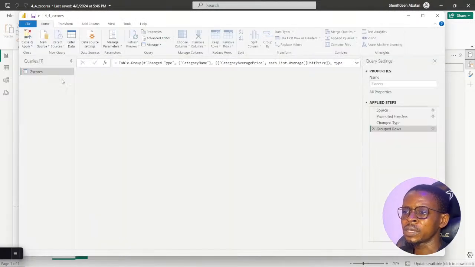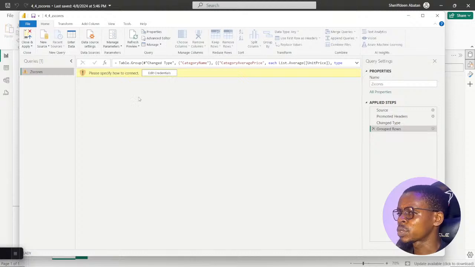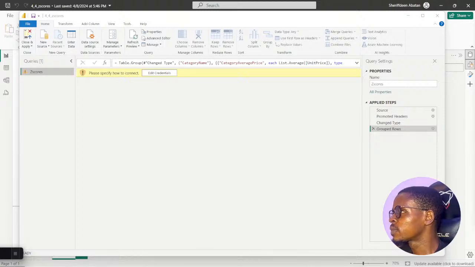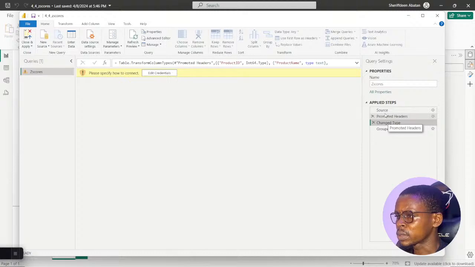Okay, let's see the file that was connected to z-score. Oh, which file is z-score? I think I have the data set right here. Oh, I don't have access to the data set at all. Oh, a data set called z-score. That's quite interesting.